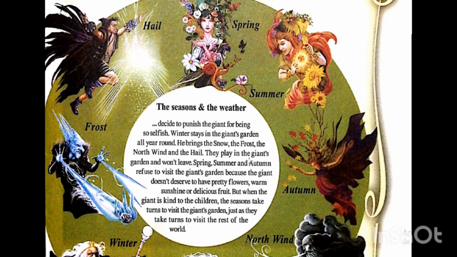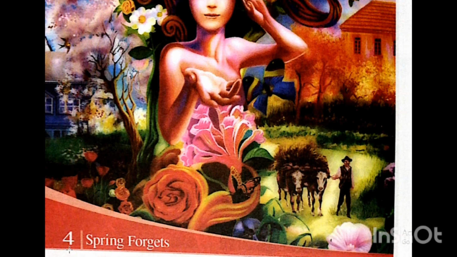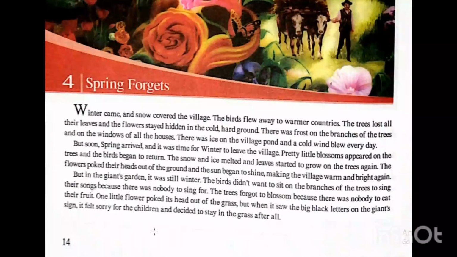Now let's start with chapter 4. The title of chapter 4 is Spring Forgets. What's the meaning of forgets? It's a verb, it means doesn't remember. Spring doesn't remember the garden, which means the spring will not come to the garden.